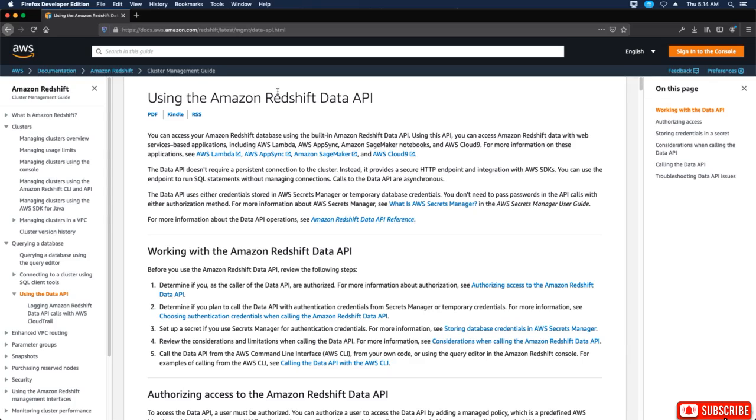For more information on these applications, see the documentation here. The Data API doesn't require a persistent connection to the cluster. Instead, it provides a secure HTTP endpoint and integration with AWS SDKs.